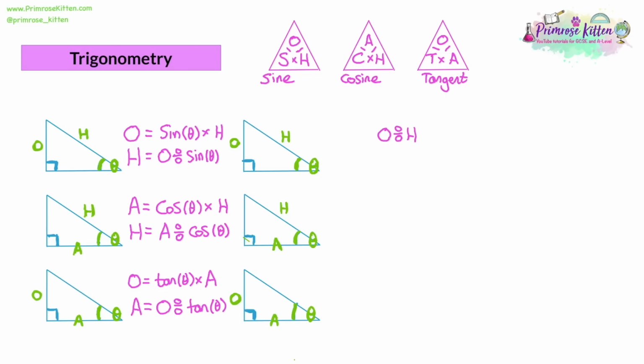Now, there's a problem here. We have to use a trigonometry word. We have to use sin, cos, and tan because they look up what the answers are depending on which set of clues you've got. So we need to include that somehow. So we're saying really that sine theta is equal to the opposite over the hypotenuse. Now that's the correct formula, but it gets us sine theta. It doesn't get us theta on its own. So how can we get theta from doing the opposite divided by the hypotenuse?